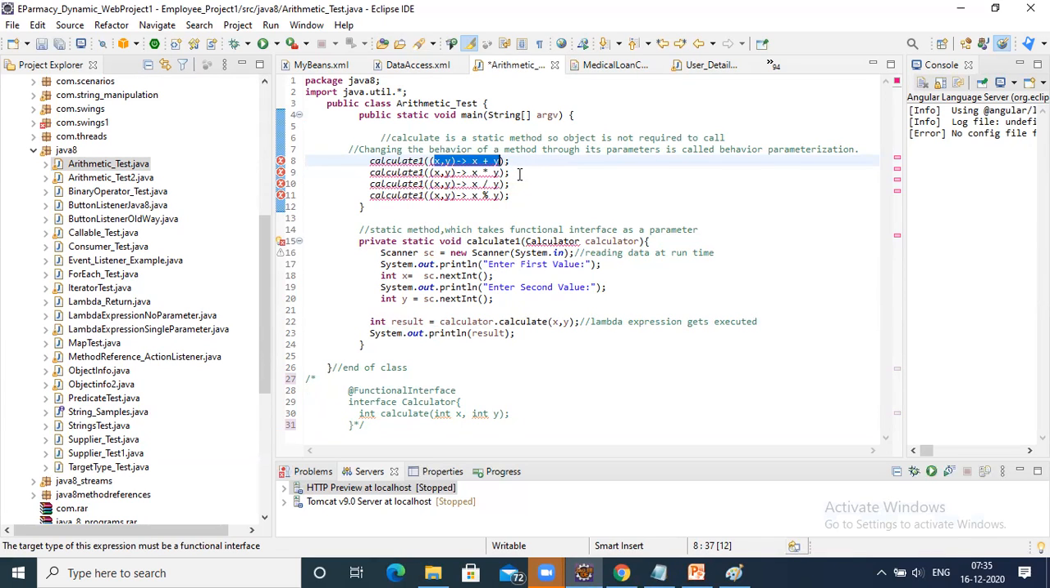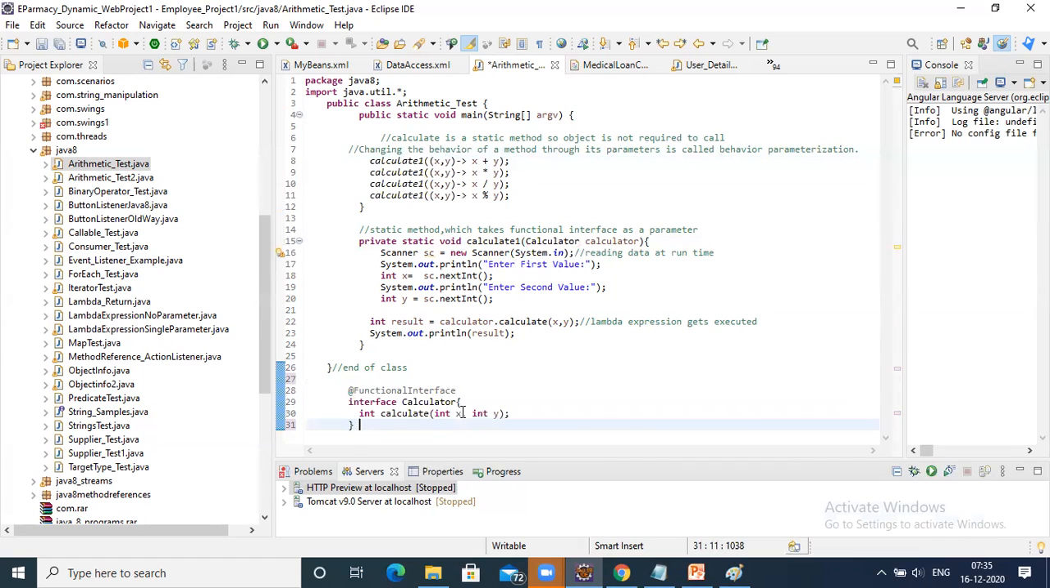I was saying the calculator will have two variables, like x and y. Why am I passing two variables? Because inside calculator we have the calculate method, right? That is why we are passing two parameters. If it had three parameters, then I would pass three parameters.